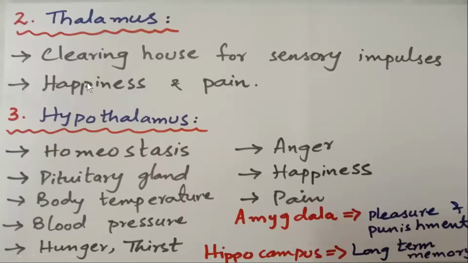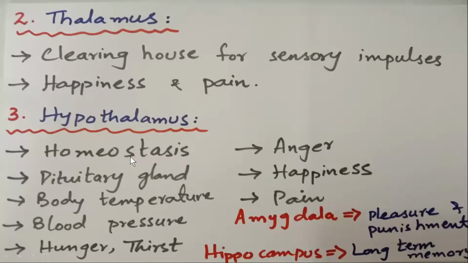Thalamus is also called the clearing house for sensory impulses. Sensory impulses, again, whenever your sense organs generate impulses or messages, they come to the thalamus, and here they are brought to the other parts of the brain for processing, right? Then the happiness or pleasure we feel, or the pain we feel, is because of the thalamus.